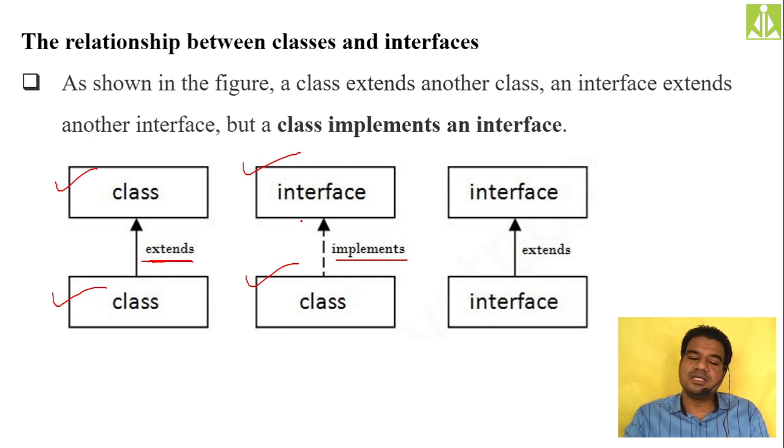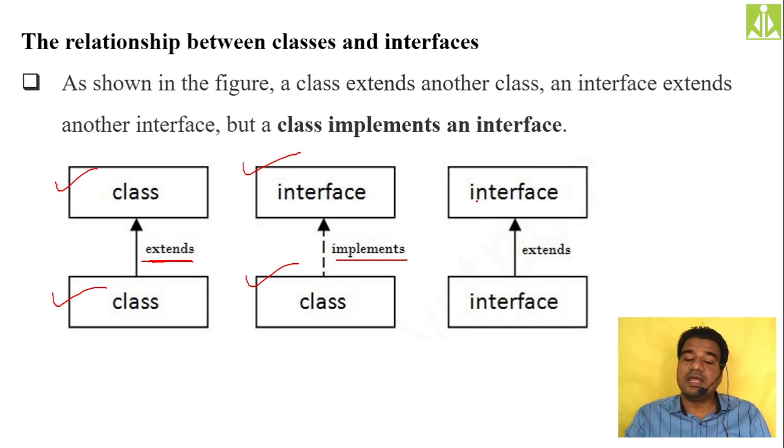But over here, this interface, it is having nothing. It is having just the blueprint. It is having nothing, isn't it? So when you try to add something, we cannot add. Rather, what we can do, we can simply implement that one. So that's the reason implementation.